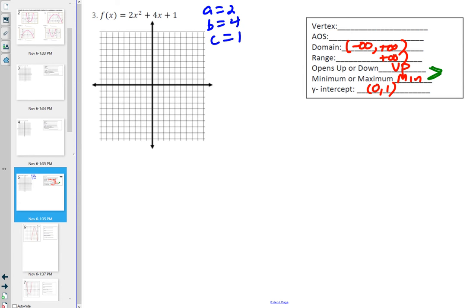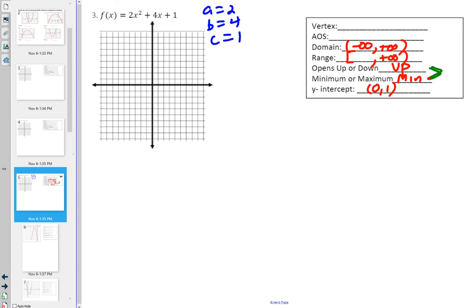I do know also that there's going to be a minimum value, that there's going to be some low point that I'm going to reach. So yes, as Jason said, on the other end there is going to be a bracket. I just don't know how low though. I don't know what number's going to go there. Now, at this point, I cannot find anything else without finding the vertex. I have to find the vertex.